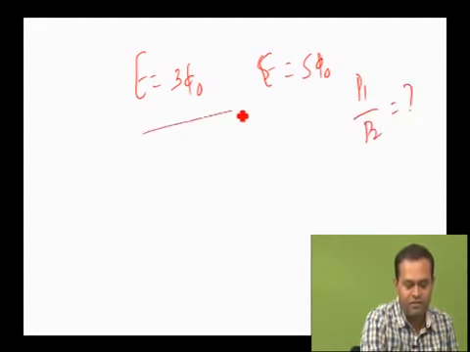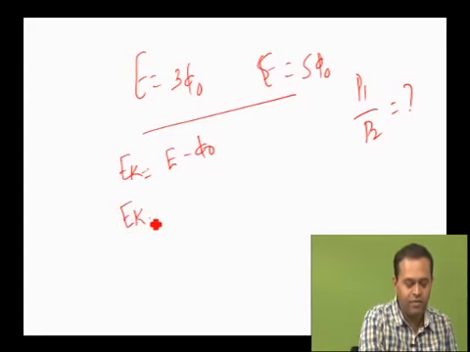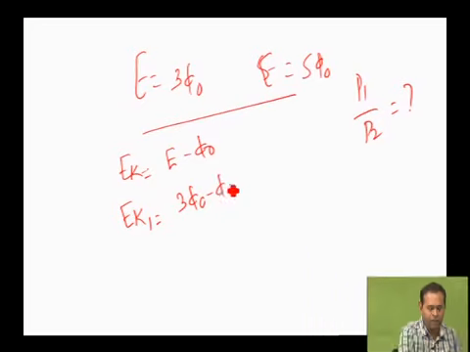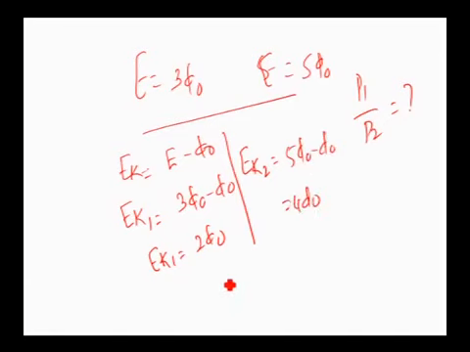Correct? Let us find the kinetic energy first. You know the Einstein equation: Ek is equal to E minus phi naught. Now Ek1 is equal to 3 phi naught minus phi naught, therefore Ek1 is equal to 2 times phi naught. Similarly, Ek2 is equal to 5 times phi naught minus phi naught, which is equal to 4 times phi naught. Now you know the values of Ek1 and Ek2. Then how are momentum and kinetic energy related?